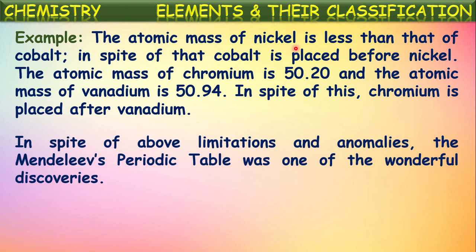So in spite of all these limitations and anomalies, the Mendeleev's periodic table was one of the wonderful discoveries because it was the first time arranging all the available elements in one periodic table and identifying the similarities between the chemical properties of the elements, and they are arranged in different groups. This we can say as one of the wonderful discoveries, even though it has certain limitations and drawbacks.